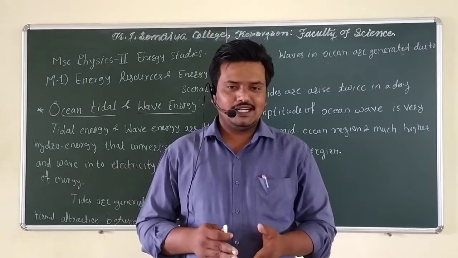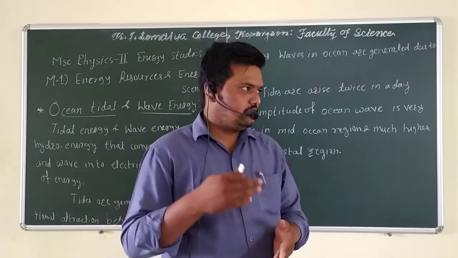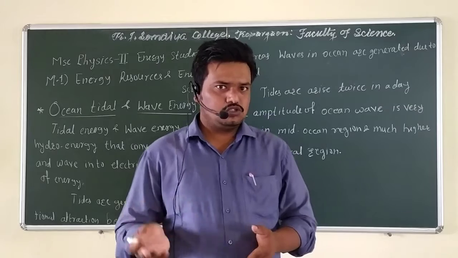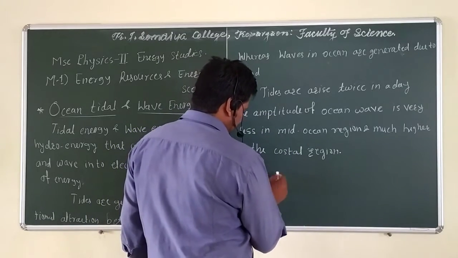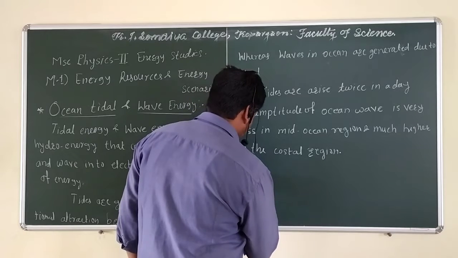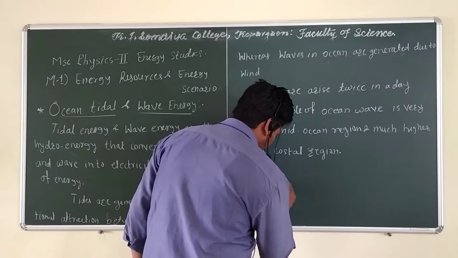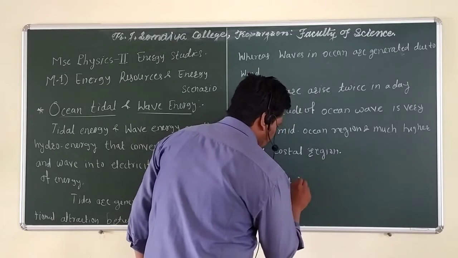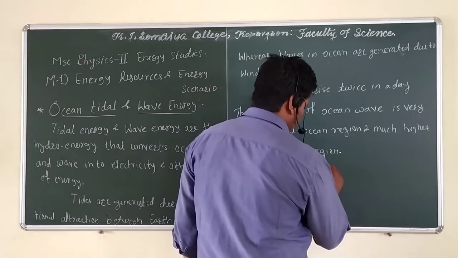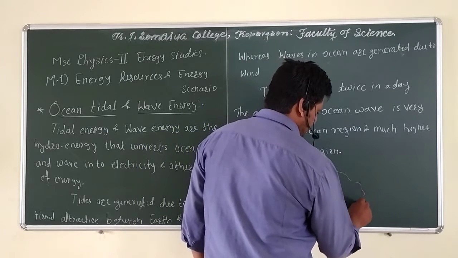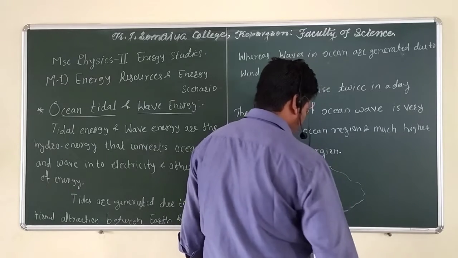Now a small idea of how to extract tidal energy from the ocean. For example, consider this is the ocean or sea part, with a lot of water, and this is the coastal or seashore region.